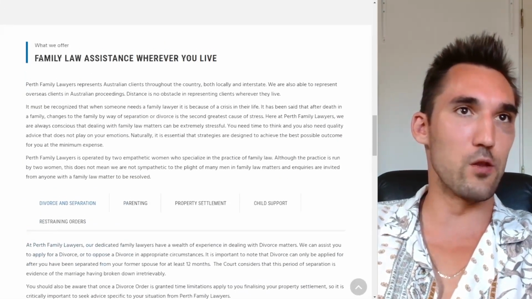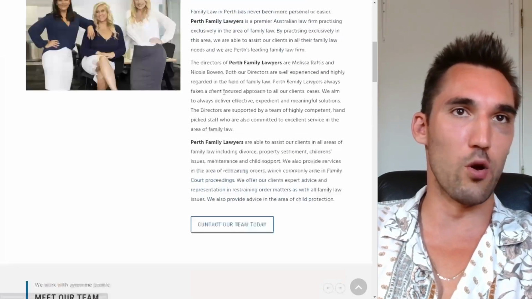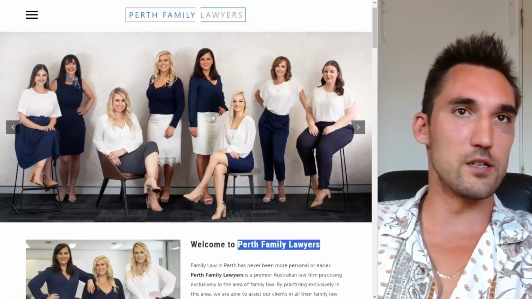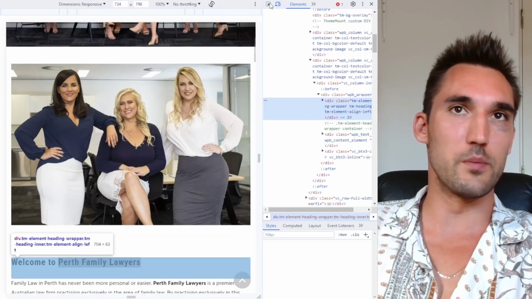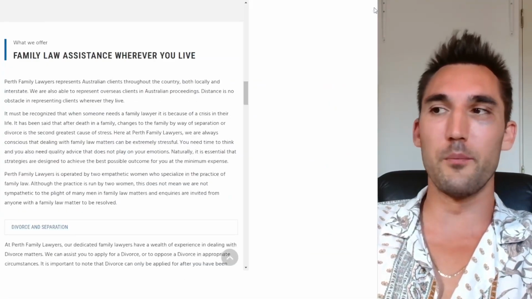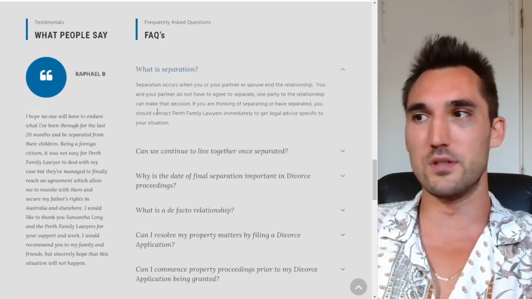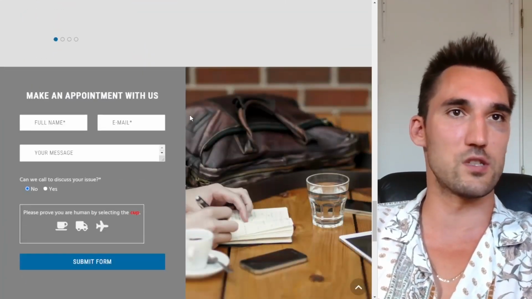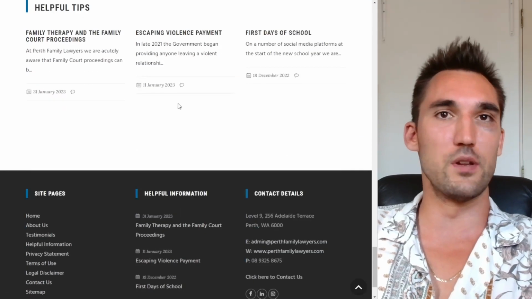But you can see how the website, first of all, has family law multiple times, Perth Family Lawyers. Let's see if that's an H1. It probably will be. Okay, so that's an H2. These guys could probably improve as well. But I mean, they are on page 1, so technically you could argue, does it really matter? Probably not in this case, because they are ranking. But, you know, it's an opportunity for someone else to take over.